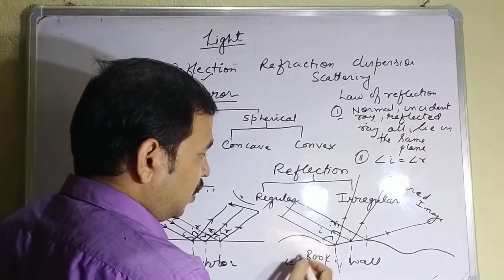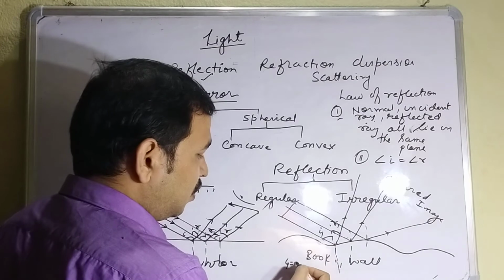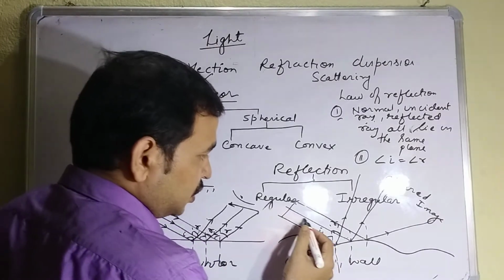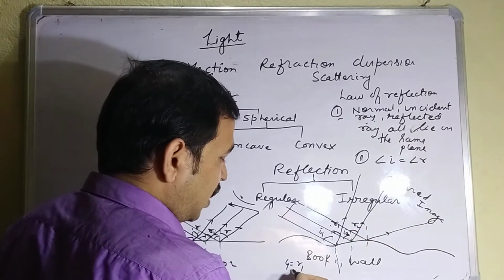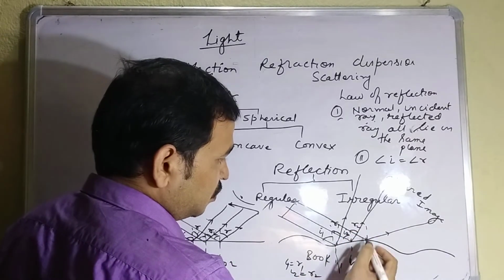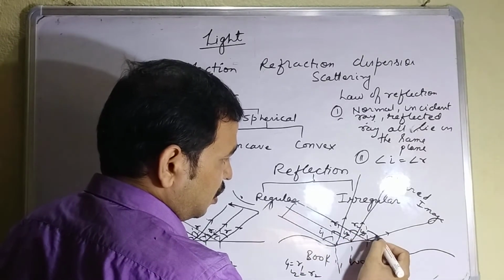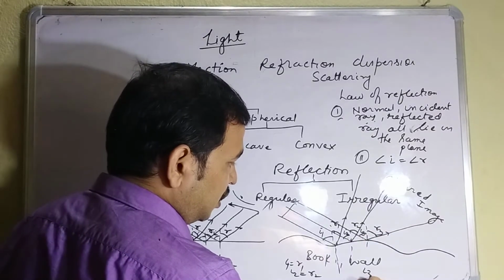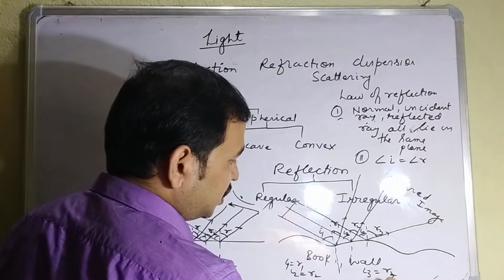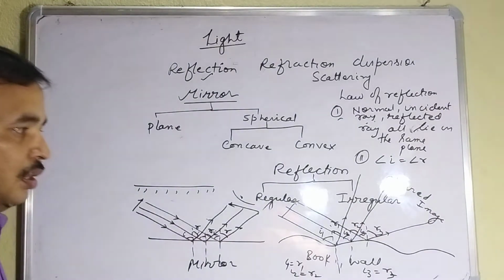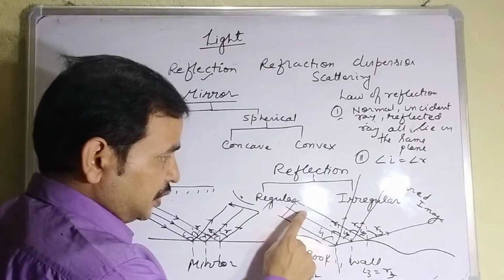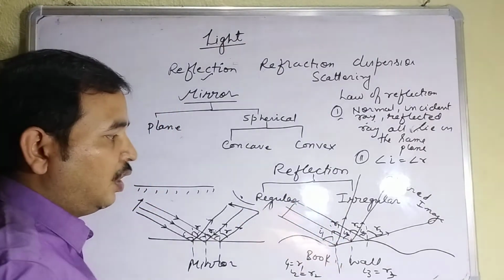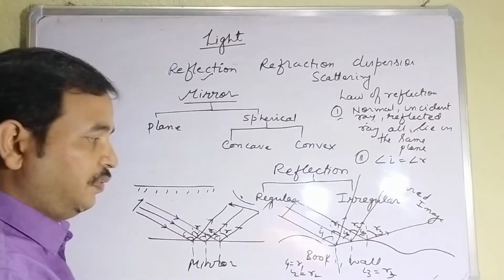This is I1, and I1 will be equal to R1. Clear? Second, if this is I2 and this is R2, then I2 is equal to R2. I3, R3: I3 is equal to R3. This means the law of reflection is valid for a particular ray, but all the angles of incidence are not equal to all the angles of reflection. That is the difference.